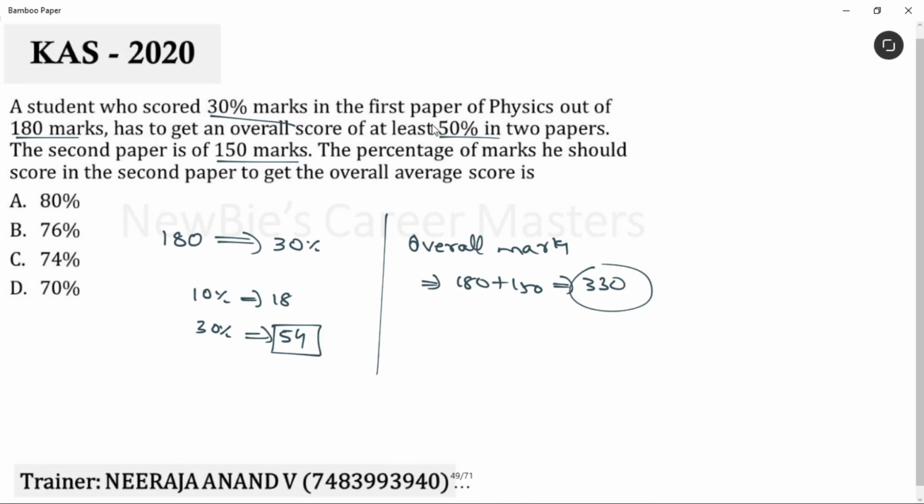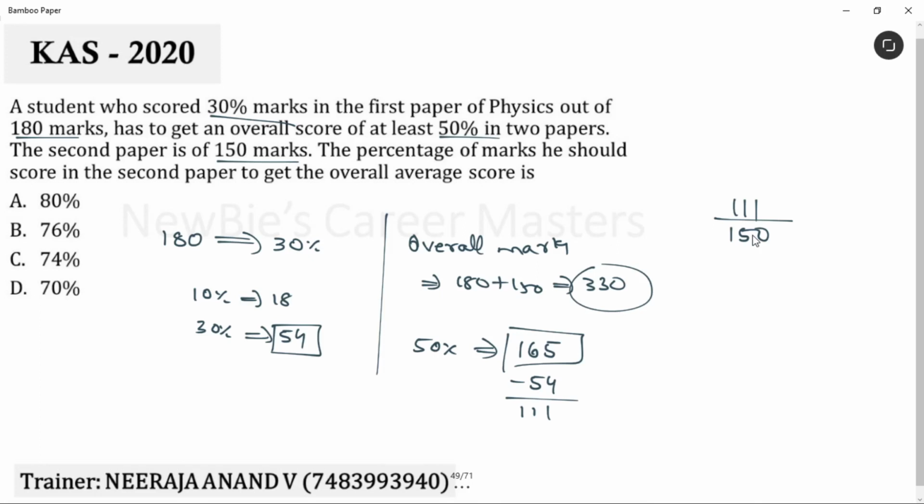What is given in the question? The student should score 50% as the final score. Correct? 50% of the total marks is 50% in the sense half of it. That means the student's final score is 165 marks. Out of this, 54 marks is already there. That means the remaining 111 marks the student has to score from the second paper. That simple it is. So the student has to score 111 marks out of this 150 marks.